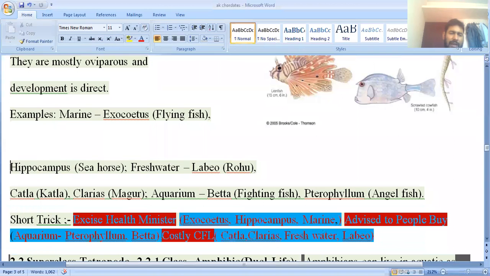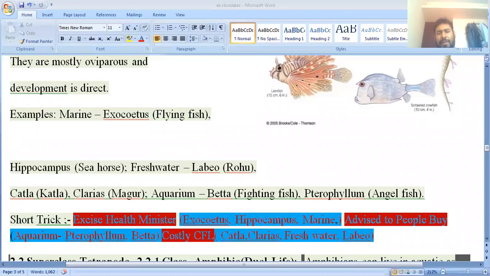Next is the katla, they have given the katla fish. And Clarias batrachus, that is the mangur. Aquarium fishes: Betta, the fighting fish, and Pterophyllum, the angelfish. Clear?